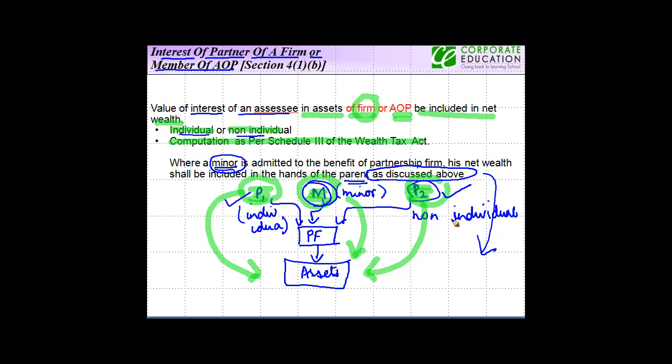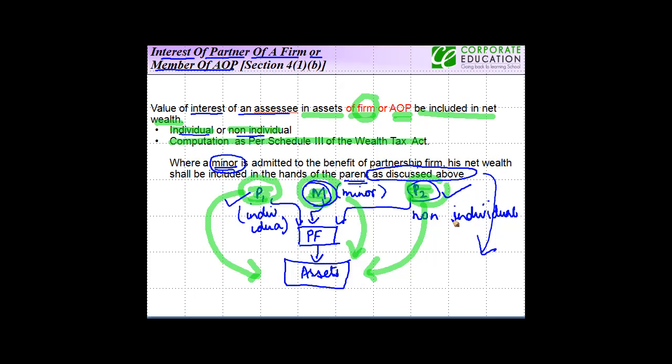So just to summarize this particular thing, interest of a partner of a firm or a member of an AOP is included in his net wealth. This is applicable whether or not you are an individual or a non-individual. However, when I say non-individual, even there I mean that you have to be chargeable to wealth tax.